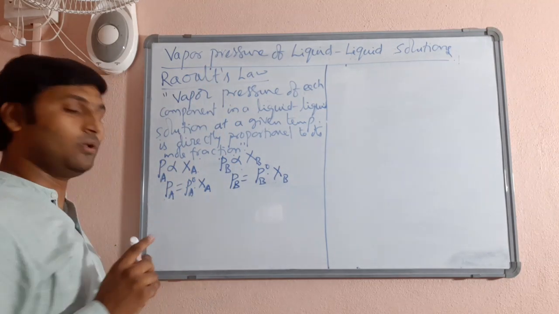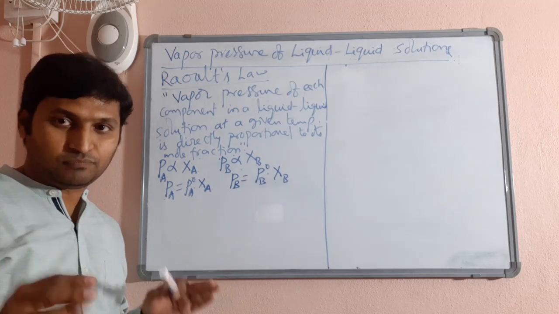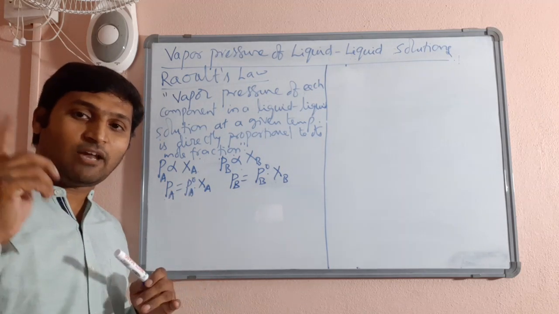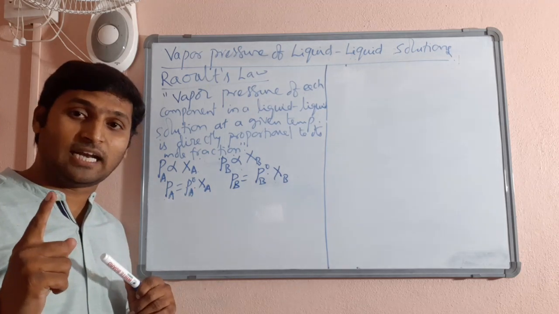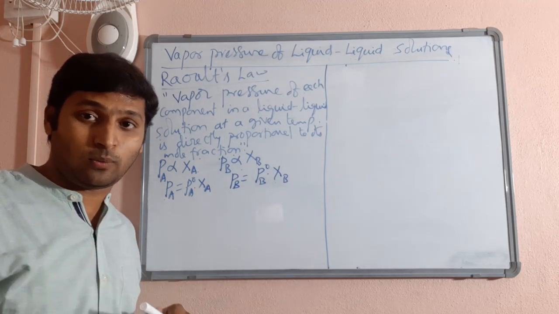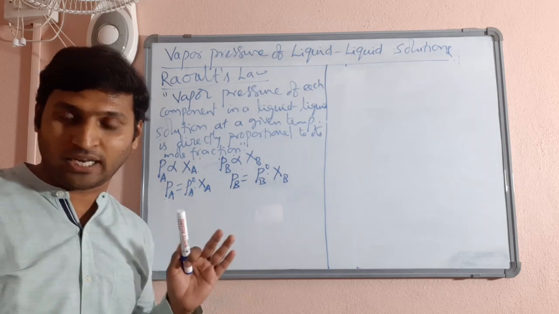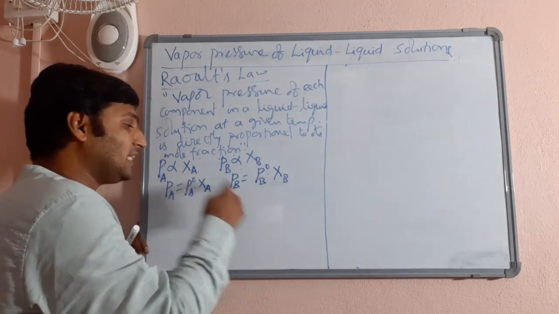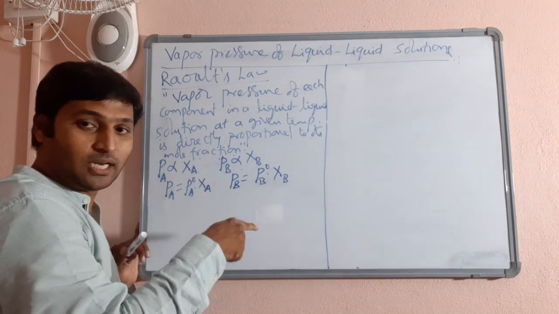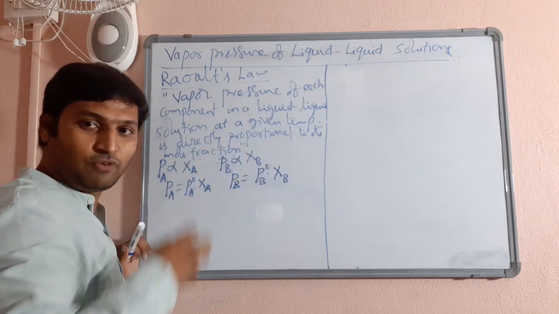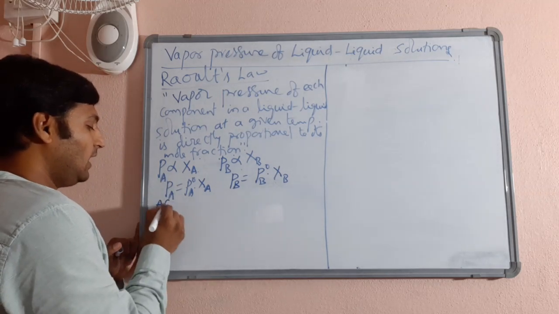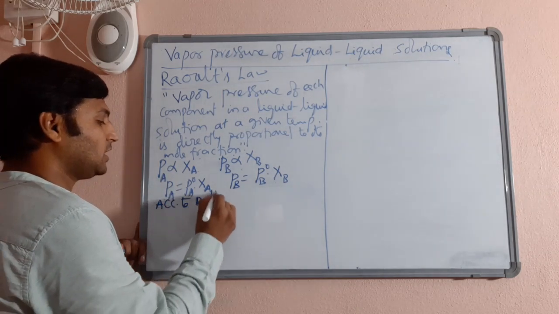Clear? Now, see, no difference. Important. See, the relation is the same. Only thing is, there the vapor pressure of the total solution was related to only the mole fraction of the solvent, because the solute doesn't contribute to any vapor pressure. Whereas here, we are talking about the vapor pressure of each component separately in the solution, because both of them contribute to the vapor pressure.